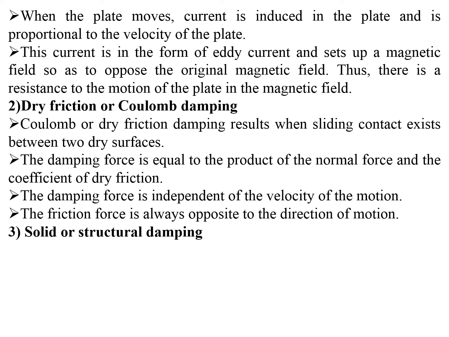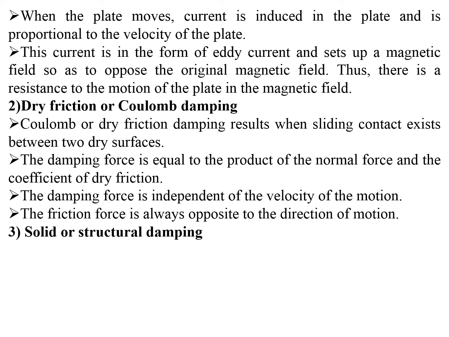The damping force is equal to the product of the normal force and the coefficient of dry friction. The damping force is independent of the velocity of the motion, and the frictional force is always opposite to the direction of the motion.